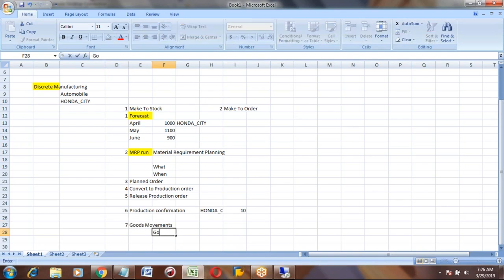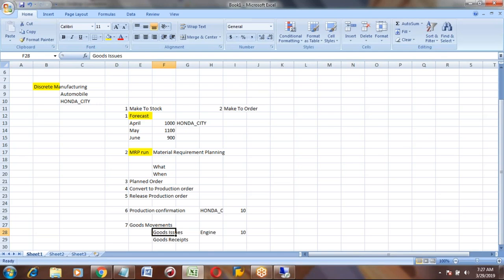Goods movements are not delivering the product. We are just doing the goods issue and receipt. Goods issue means, to manufacture this car, you used the engine. You used 10 engines. You need to consume that in SAP. That is called the goods issue.